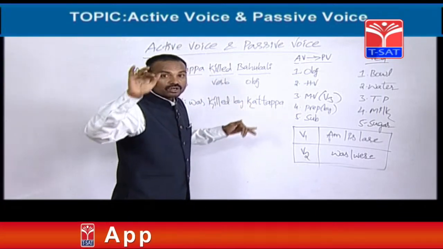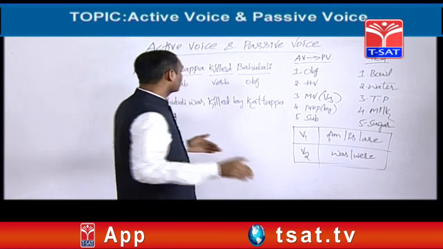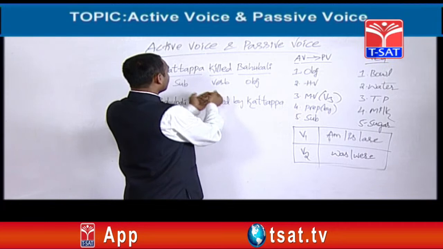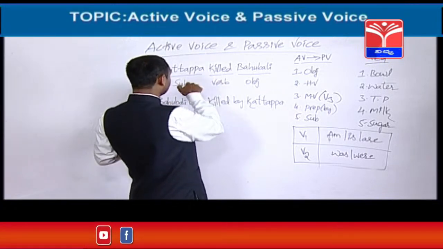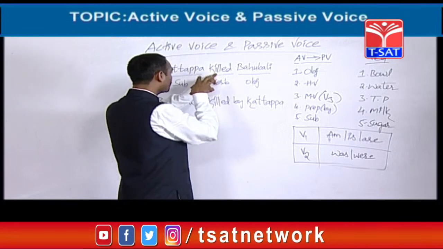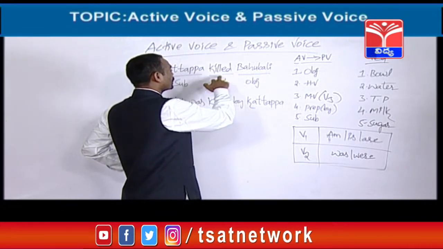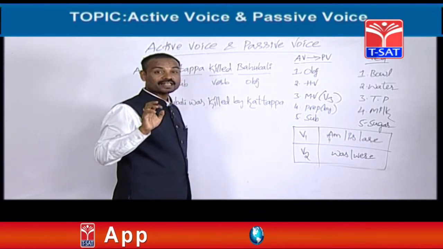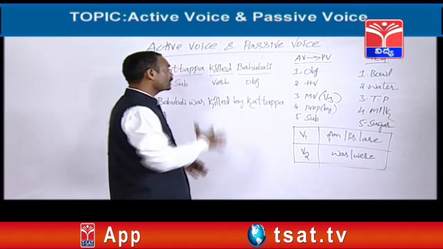That coming answer is called as object. For example, this is the verb here, killed. Whom did he kill? Whom? So he killed Bahubali. Right? The coming answer is called as object. So we came to know object.